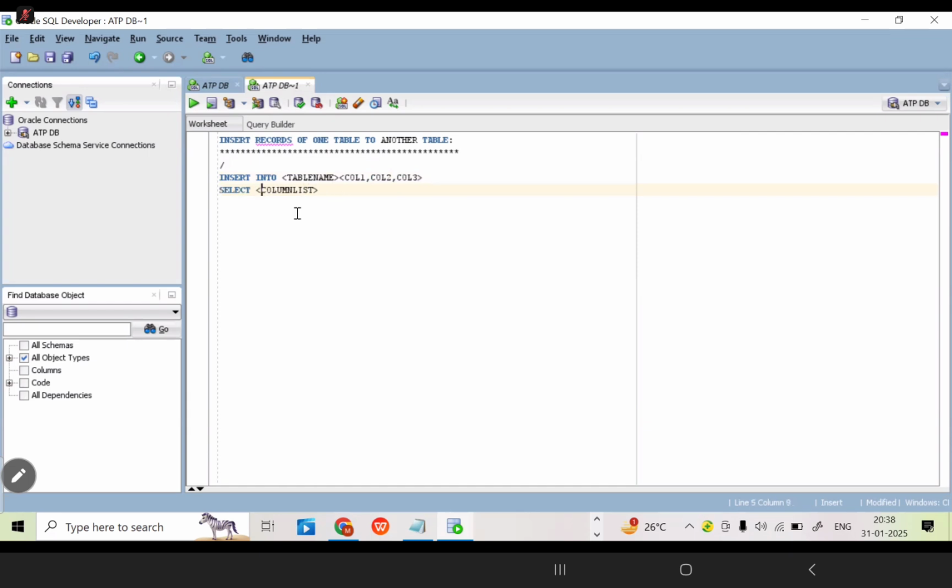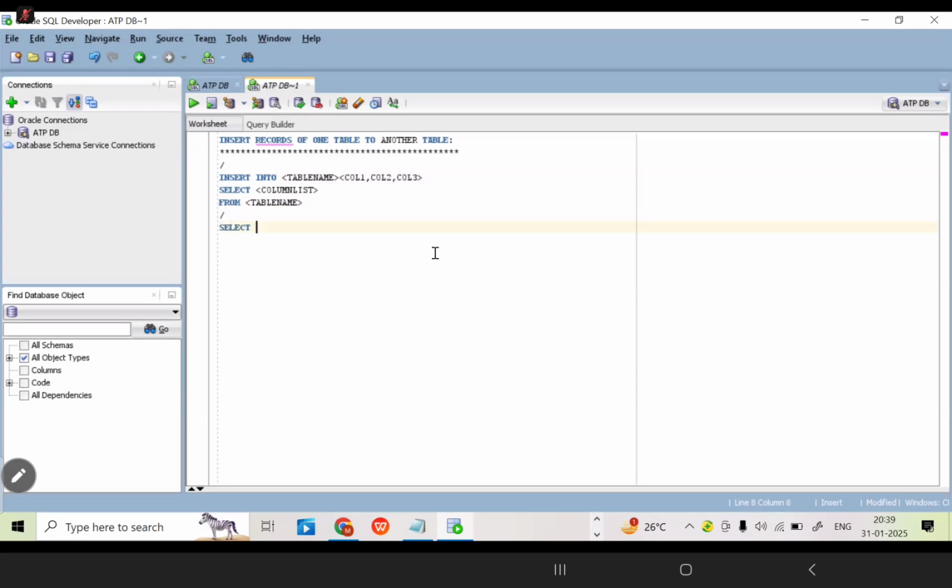What does this mean? If you are able to insert records of one table into another table, when will it be possible? I am going to explain. Okay, from table name only. This is the syntax we need to follow. Here also, if you don't write the specific columns, you need to remove this. If you are storing all the column data, no need to write this column list. First, I am going to tell you the requirement.